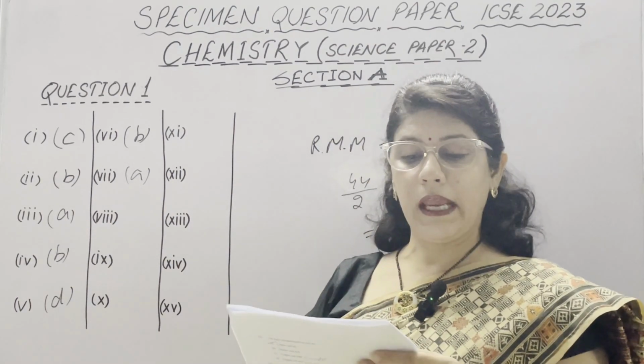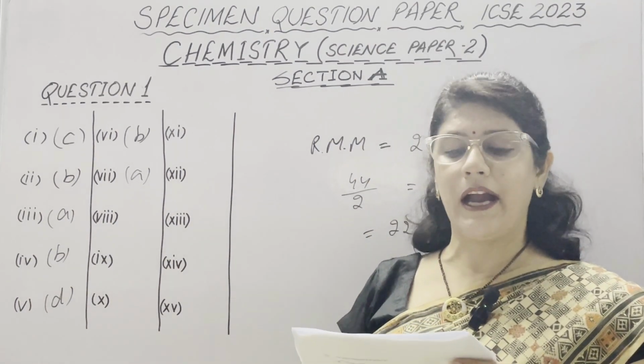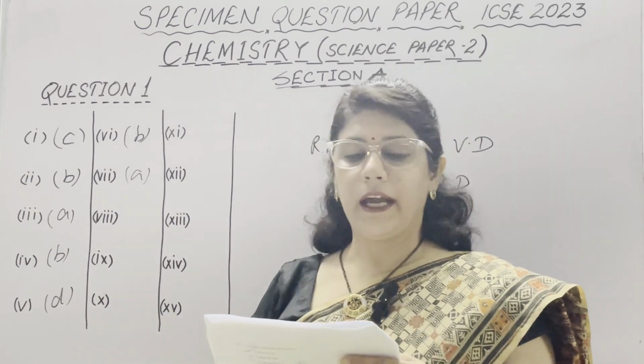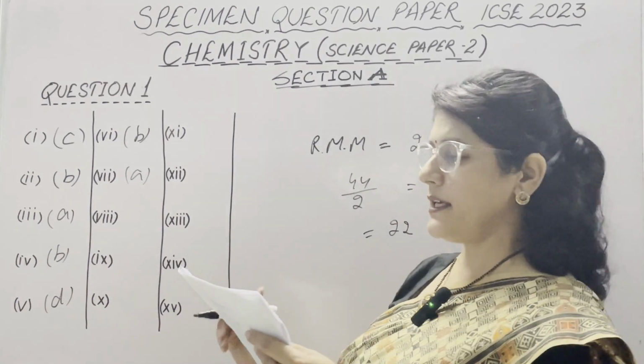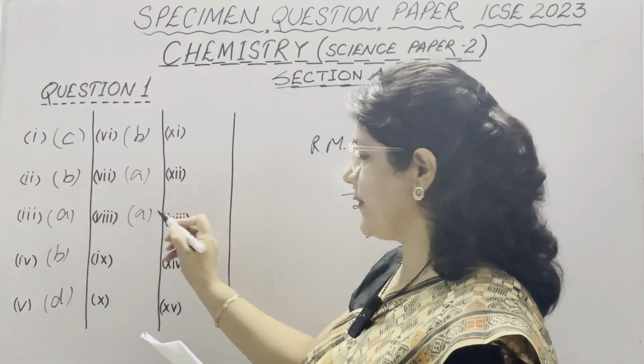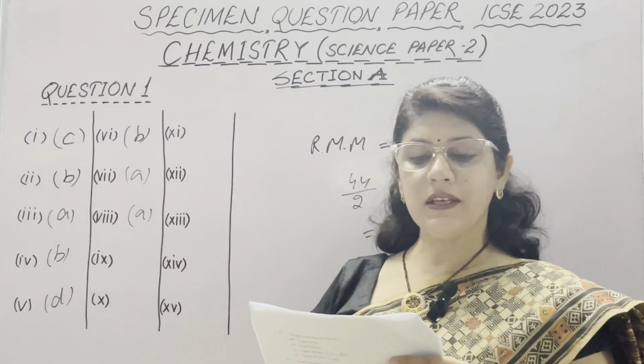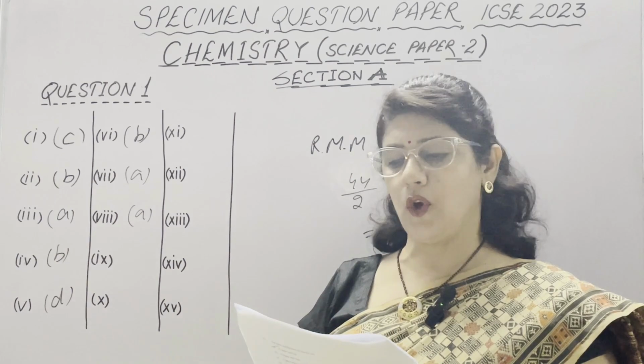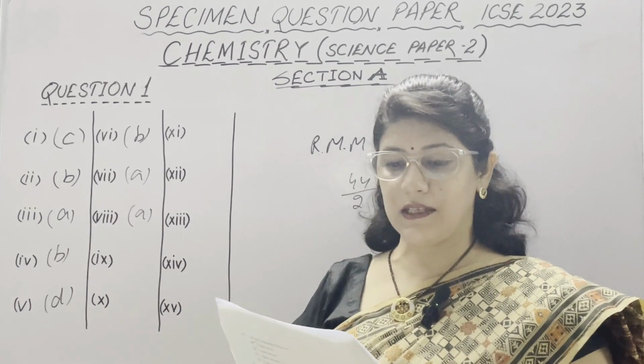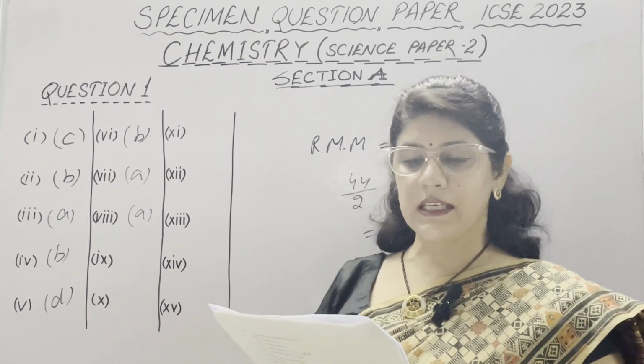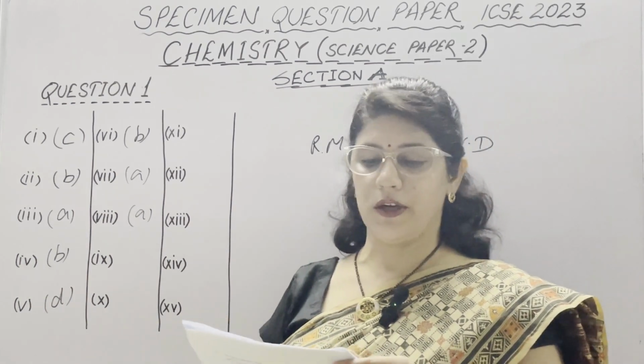In part number 8, drying agent used to dry hydrogen chloride gas. Correct option is A, concentrated sulfuric acid, H2SO4. B is calcium oxide, quicklime, which is not used as it reacts with HCl. Other is sulfurous acid, calcium hydroxide. All other options are not correct.